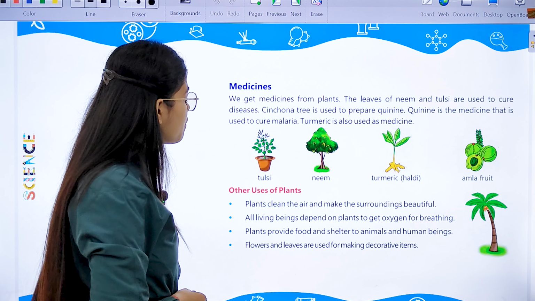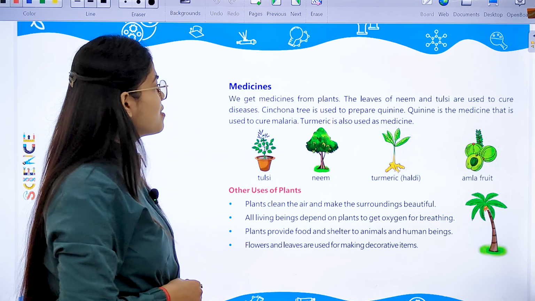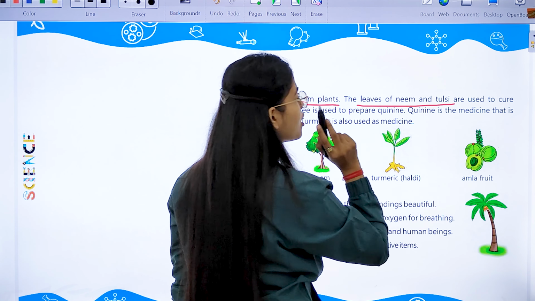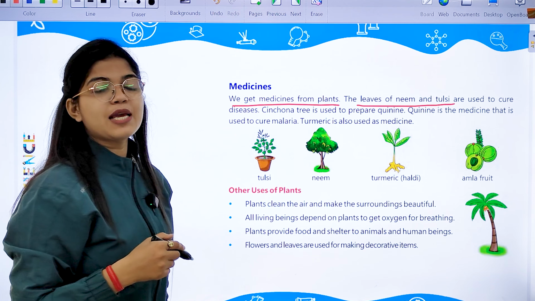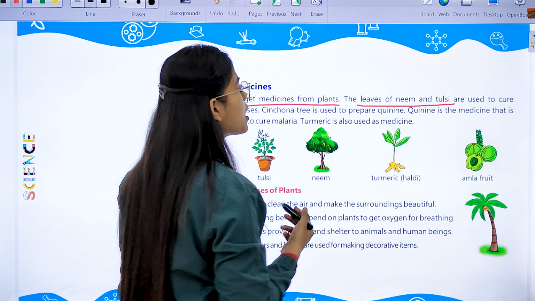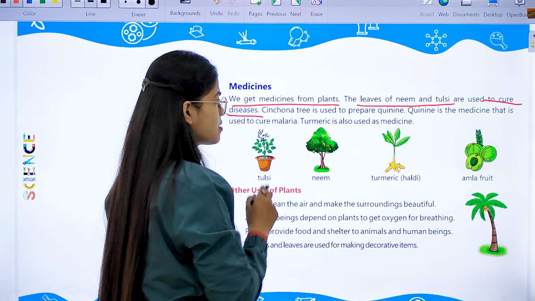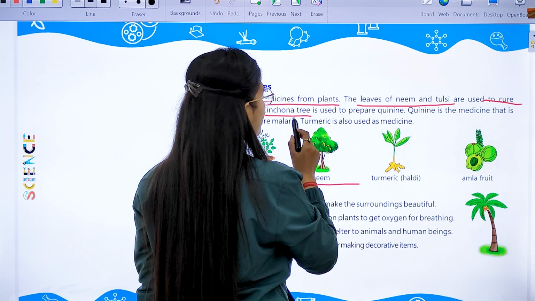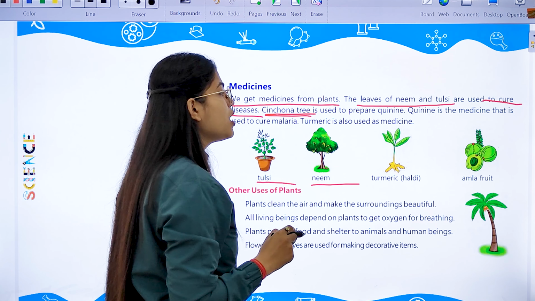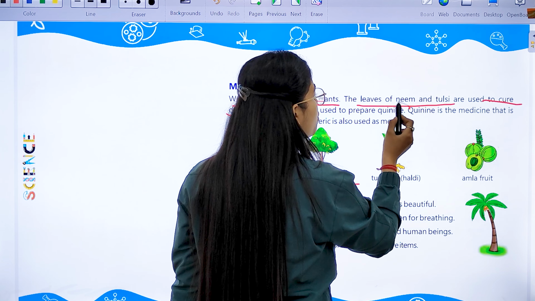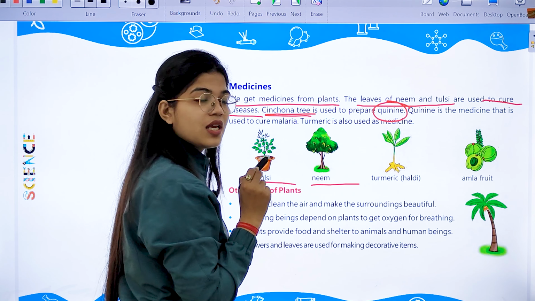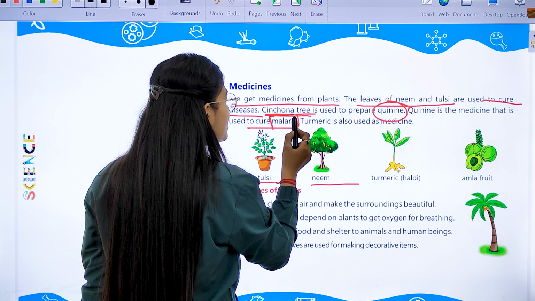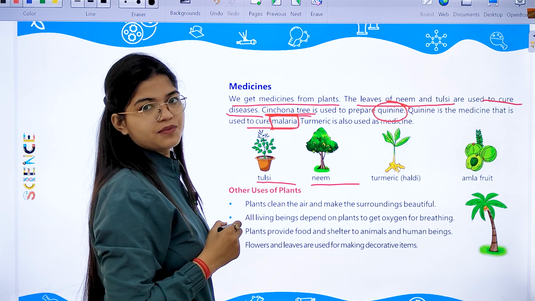Next, what do we get? We get medicines also from plants, like the leaves of neem and tulsi. Neem and tulsi are types of plants whose leaves are used to cure diseases. This is tulsi, this is neem. Then we have a type of tree known as kinkona. It is used to prepare quinine. Now, what is this quinine? Quinine is a type of medicine used to cure a very deadly disease known as malaria.